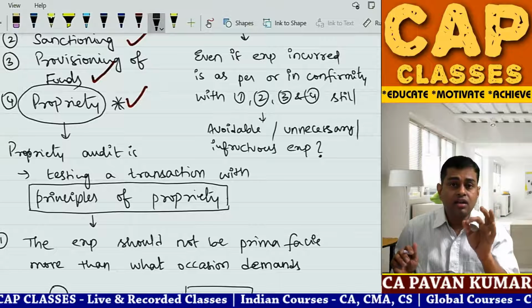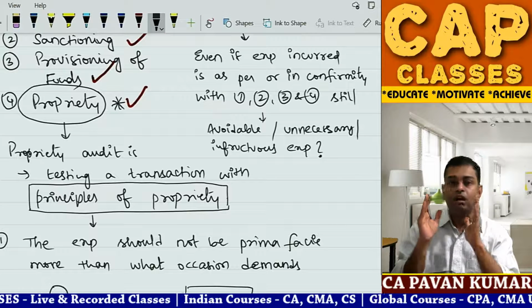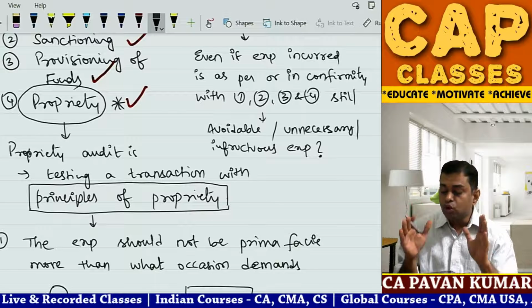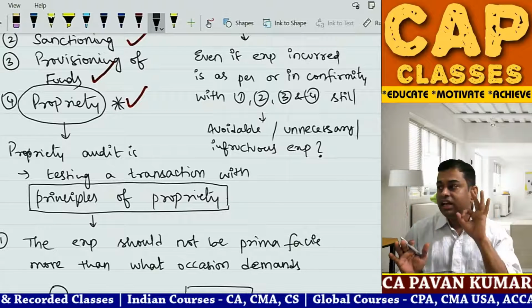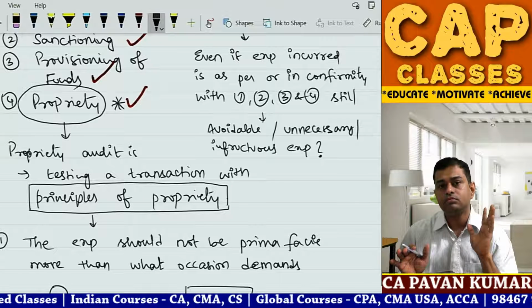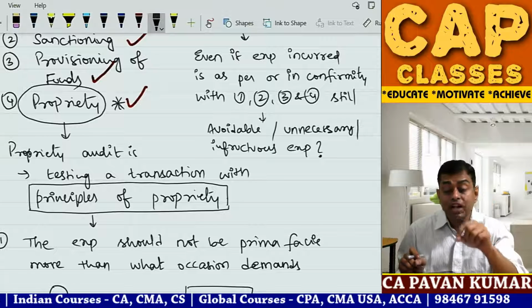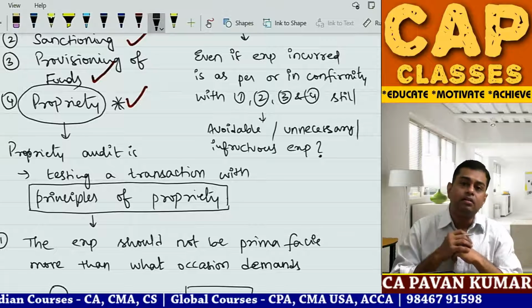You have constructed a building. You said that I will use this for government school. The school is not yet started. The building was constructed 3 years ago. Why the hell is that not being put to use? It is not giving the expected yield.